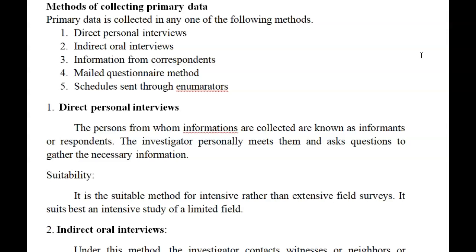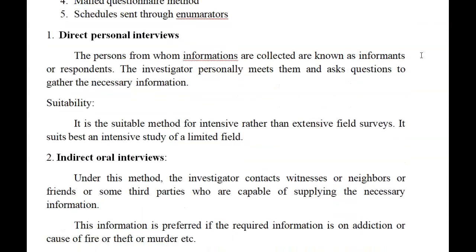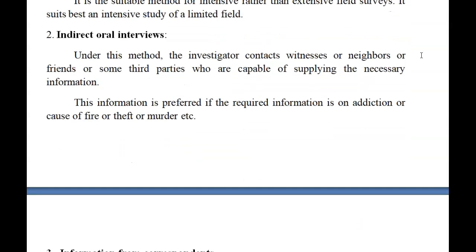This is called direct personal interviews. Then indirect oral interviews: the data comes from neighbors or friends or from third parties. If we are getting the data through oral means, then it is called indirect oral interviews.